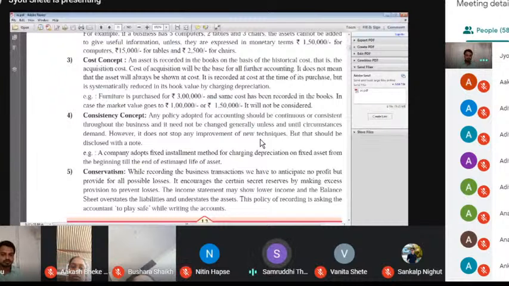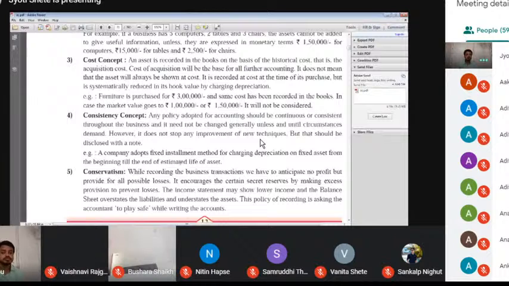No personal transaction should enter the business account. Okay, can you give me an example? Samruddhi? Please give me one example related to business entity.